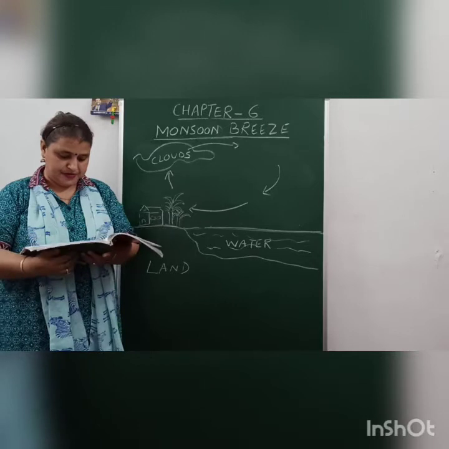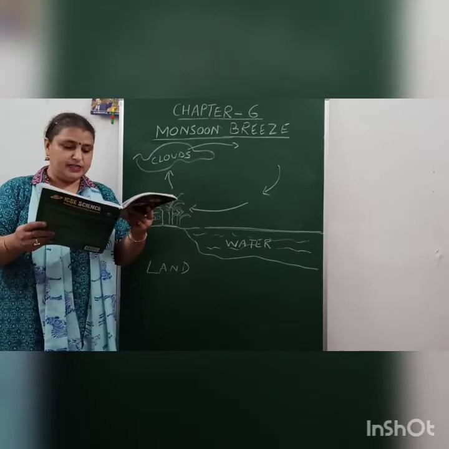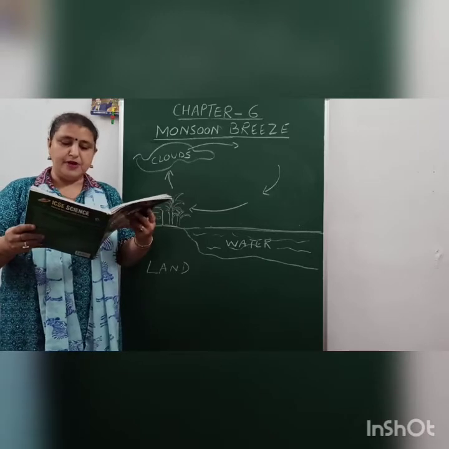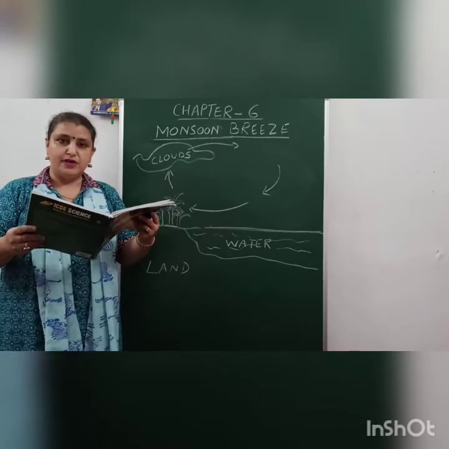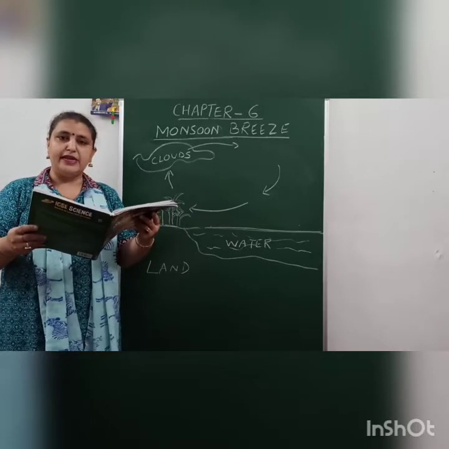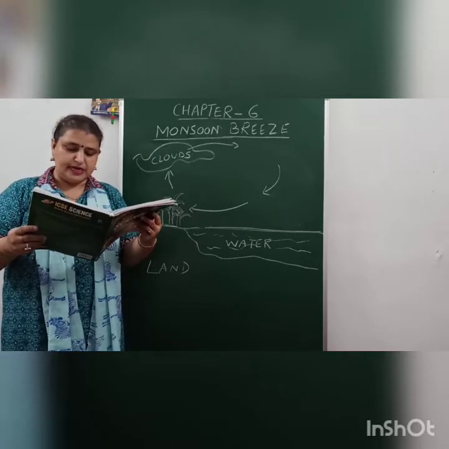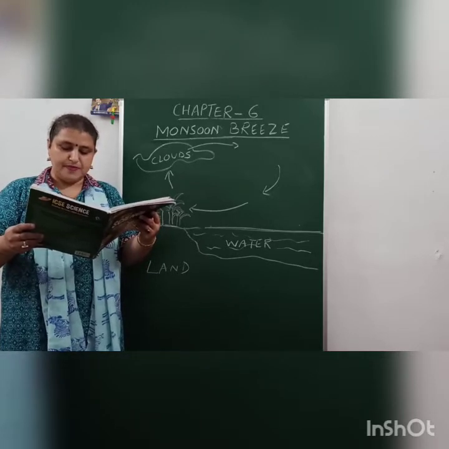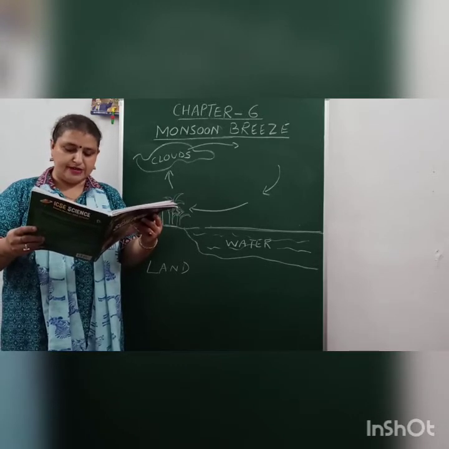Monsoon breeze. During summers, both the land and the sea heat up due to the direct sun rays. However, the land heats up more quickly and the air above it gets warmer. At the same time, the sea warms up but remains at a colder temperature than the land.